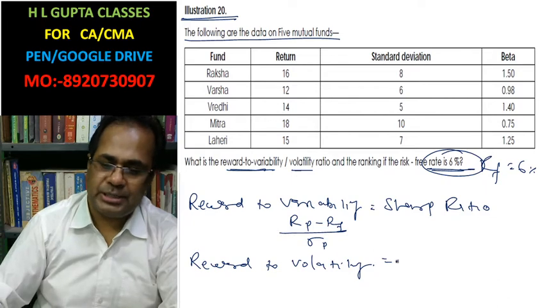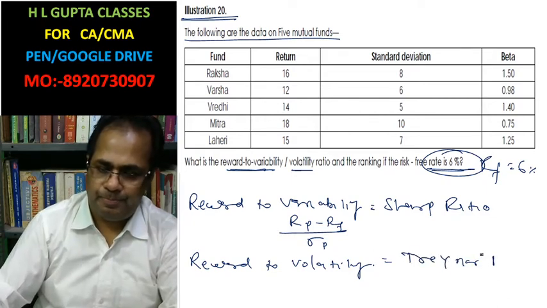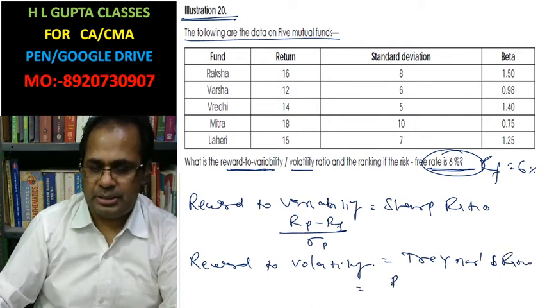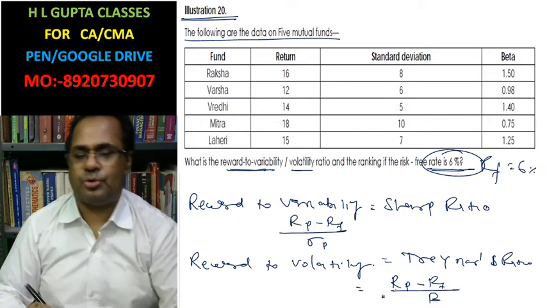Reward to volatility is the Treynor ratio: return of the portfolio minus risk free rate of return, divided by beta of the portfolio.